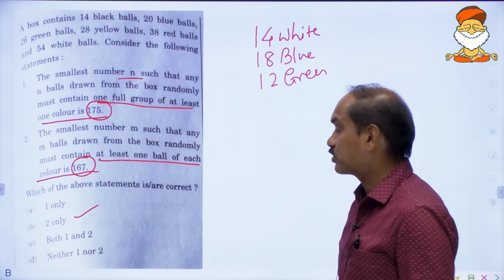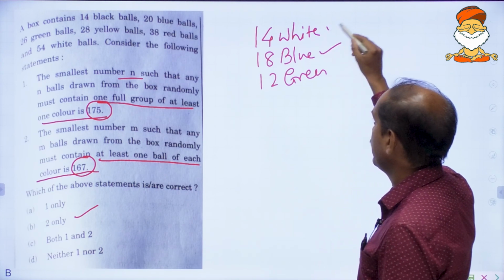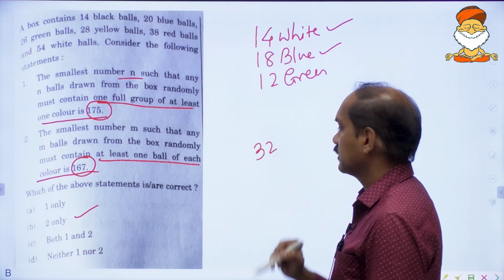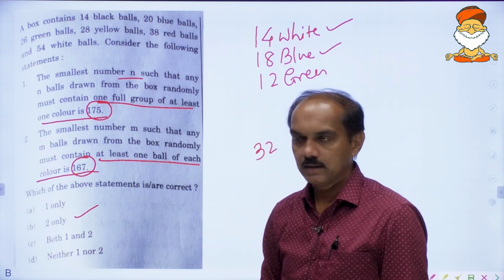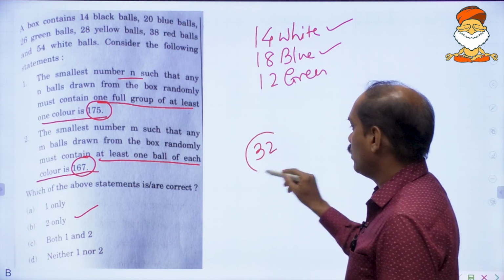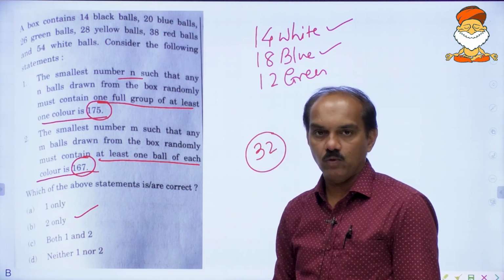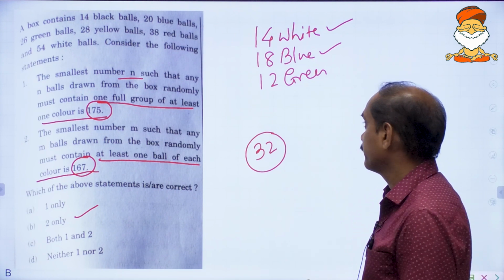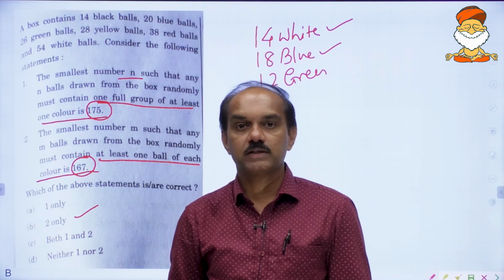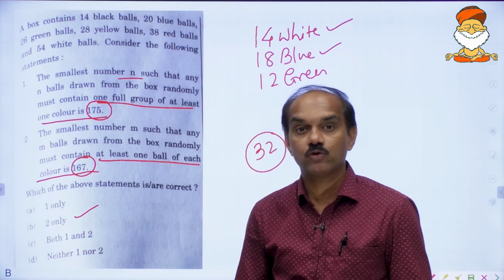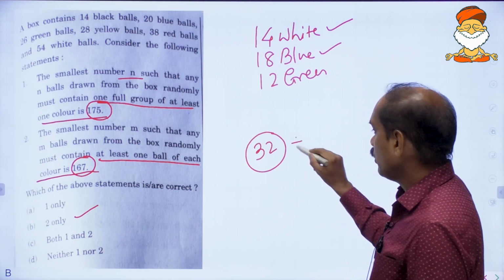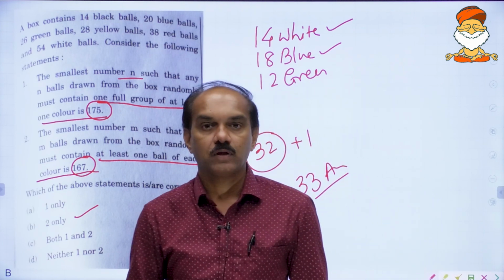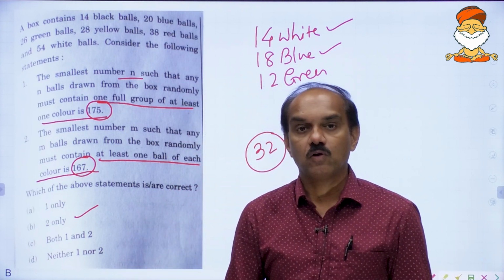In this case, what we must do is pick up the greatest. 18 plus 14 is 32. If you take out 32, you may end up getting all white and all blue, but there is no scope of getting green. You may get, but are you sure? No. But if you pick 33, then you will be surely having at least one ball of all the colors.